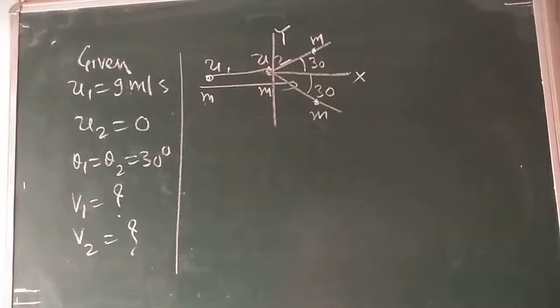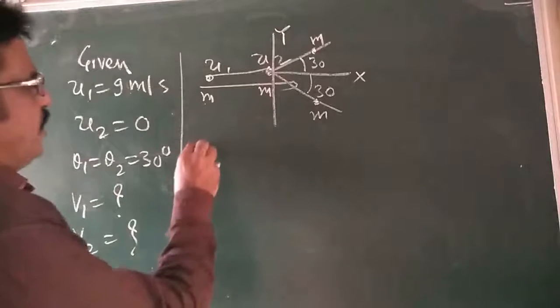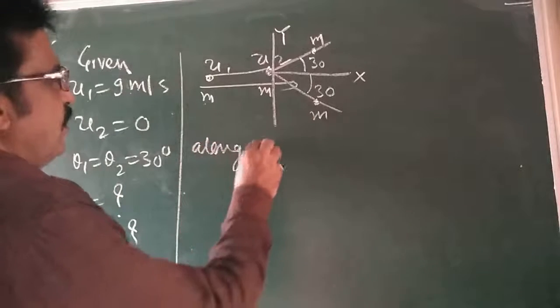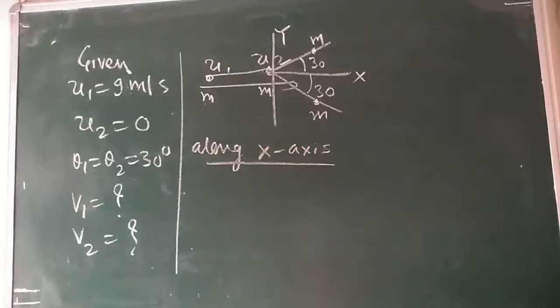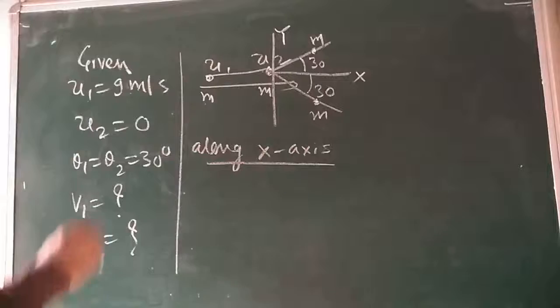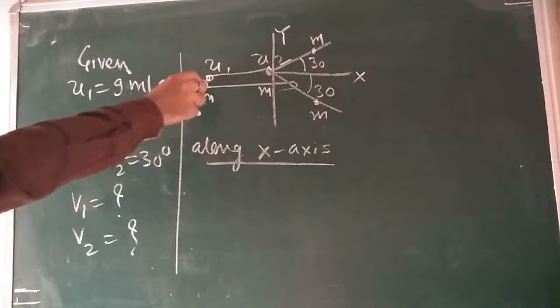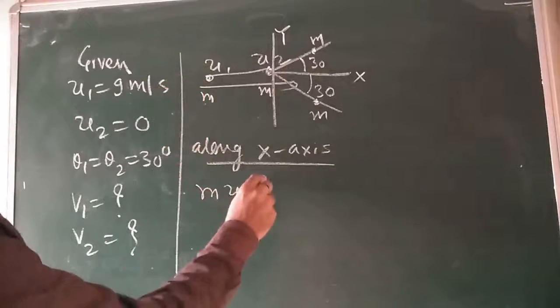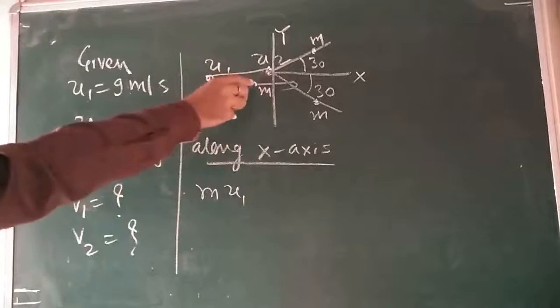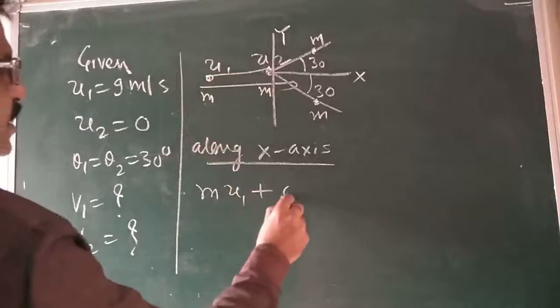Now, apply the principle of conservation of linear momentum along the x-axis. As the first body is moving with a velocity u1, so m into u1. The second body is at rest, so here it is 0.